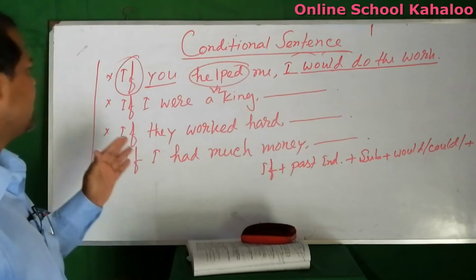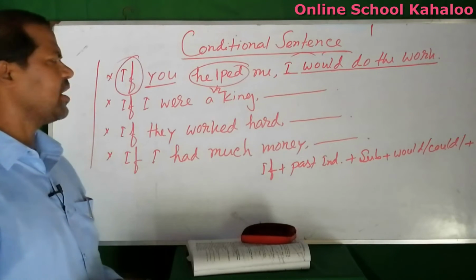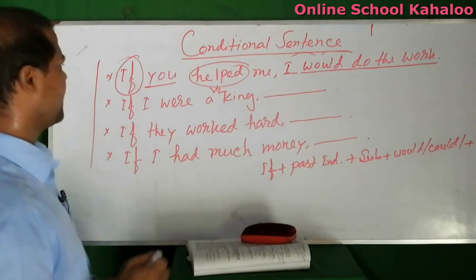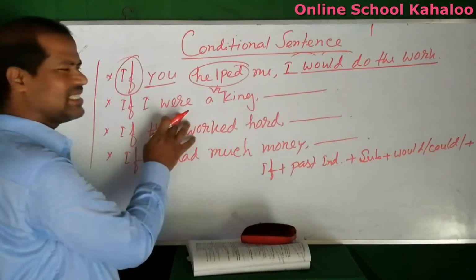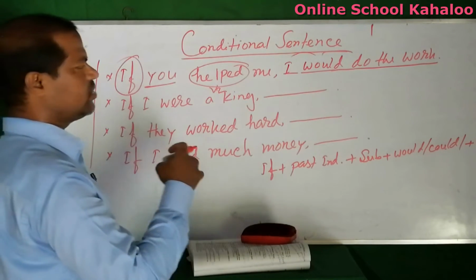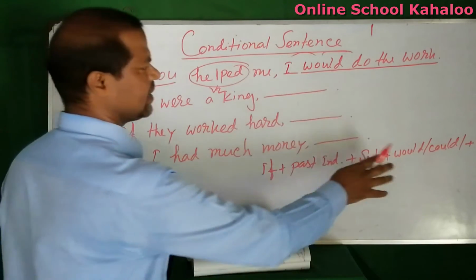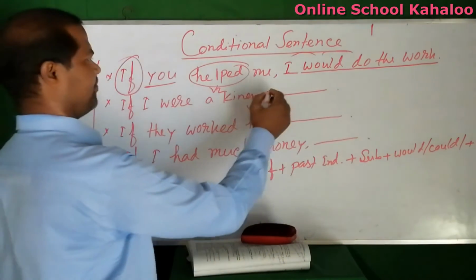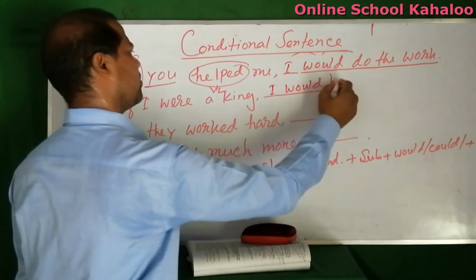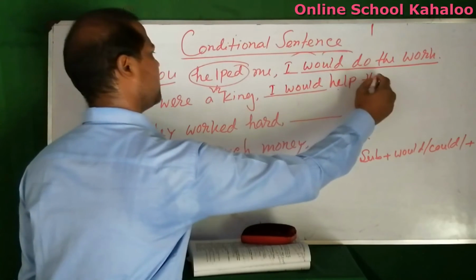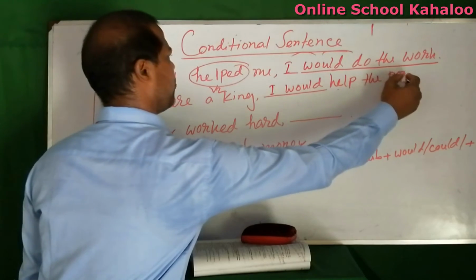In this way, second one, if I were a king, here also if plus past indefinite, so I would help the poor.